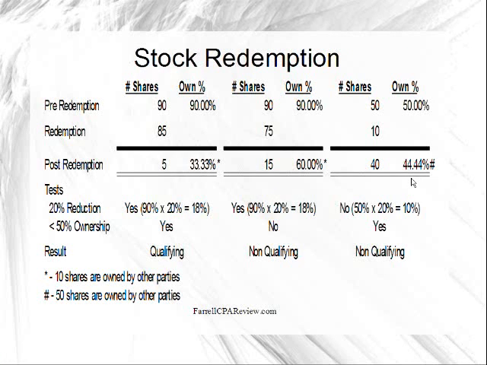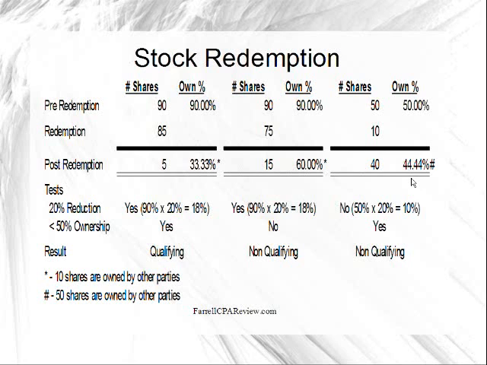Pre-redemption, let's say my stockholder owns 90% of the company. In the first two cases, that's the situation, owns 90% of the company. First example, we redeem 85 shares. That means after the redemption, the shareholder owns 5 shares, which is 1/3 of the company. Where did I get 1/3 from? Pre-redemption, 90 shares is 90% of the company. That means there's another 10 shares someplace. After the redemption, I own 5, somebody else still owns 10, I own 1/3 of the company.